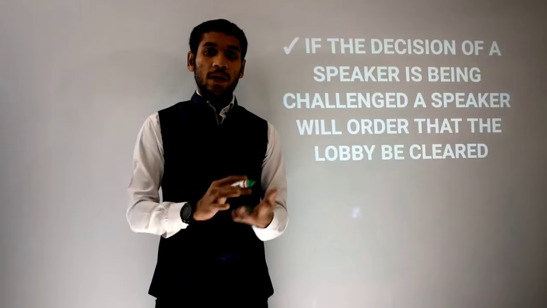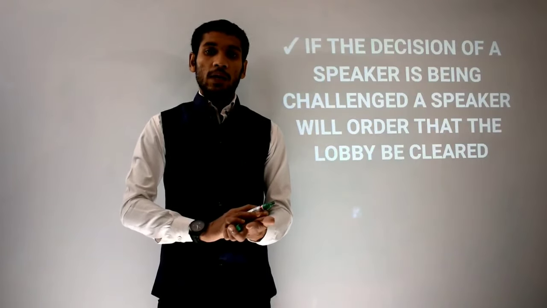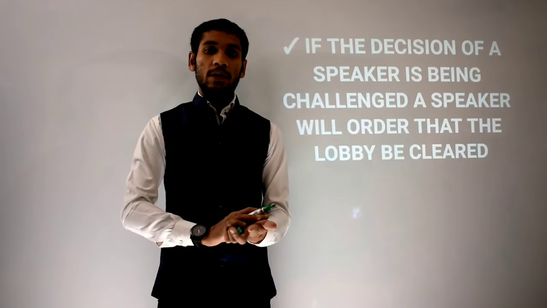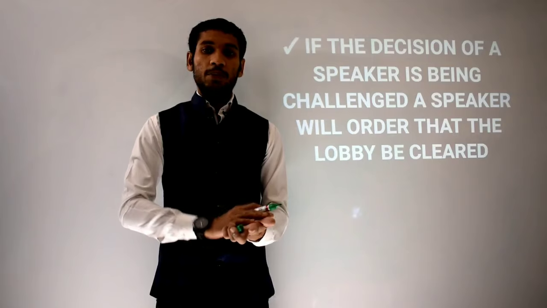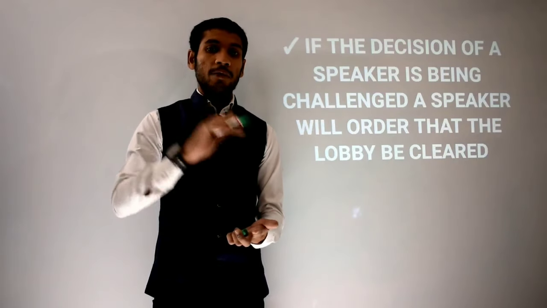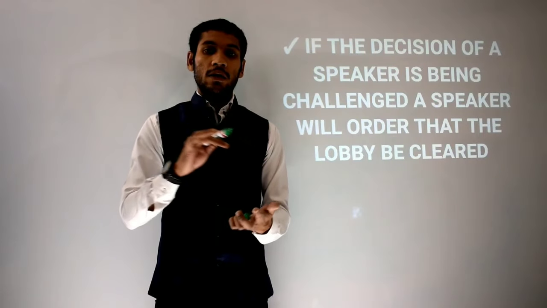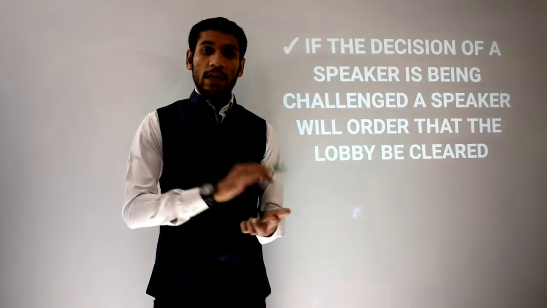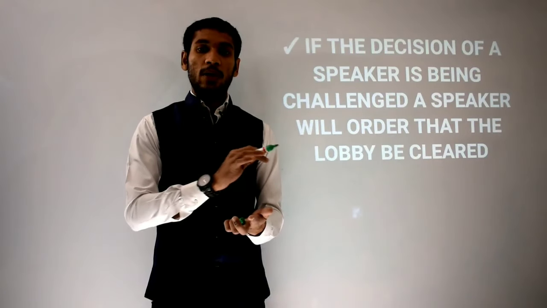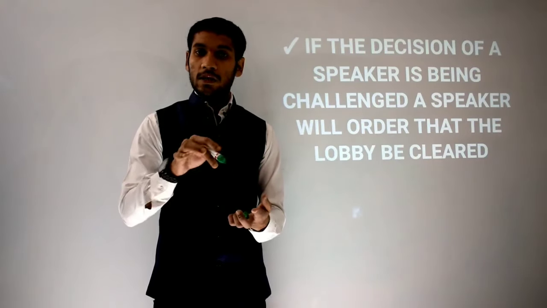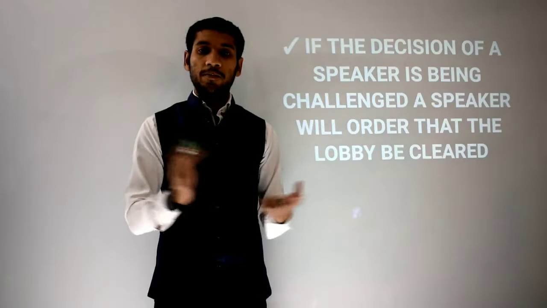understand it properly. If any bill is present in the Lok Sabha and voting is going on, and a speaker feels that people are favoring yes and says that it seems people are favoring this bill, and any MP says no, I do not stand with this, there should be proper voting, not voice voting, then there is a challenge against the decision of the speaker by an MP of Lok Sabha.